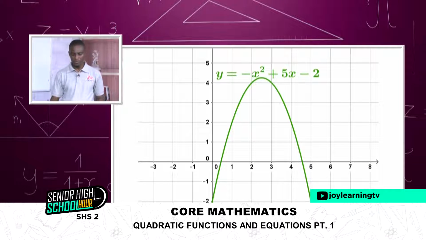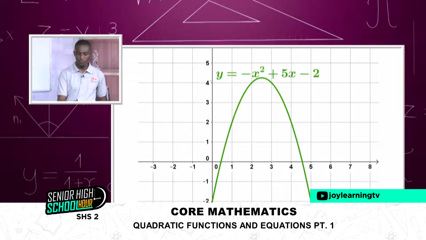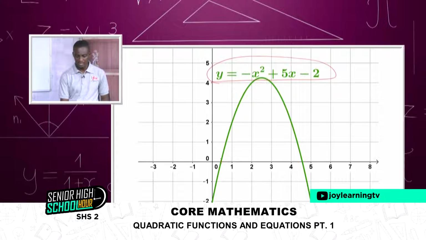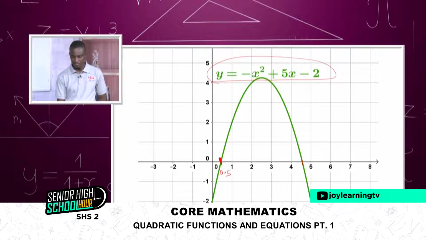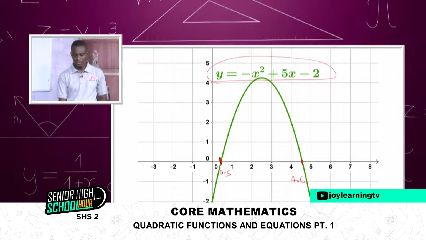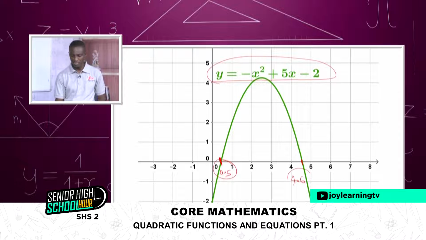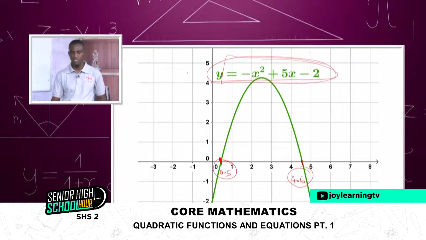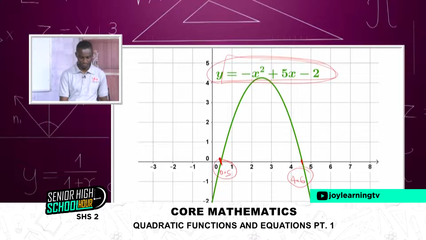And with this very question, where we have y is equal to -x squared plus 5x minus 2, you can see that the curve will meet the x-axis at this point. Probably that will be 0.5, and then here maybe 4.6. And so this 0.5 and 4.6 will be the solution to this function when you equate it to 0.